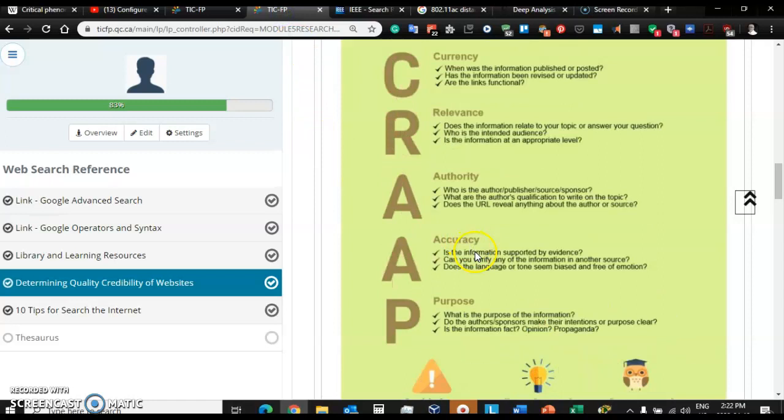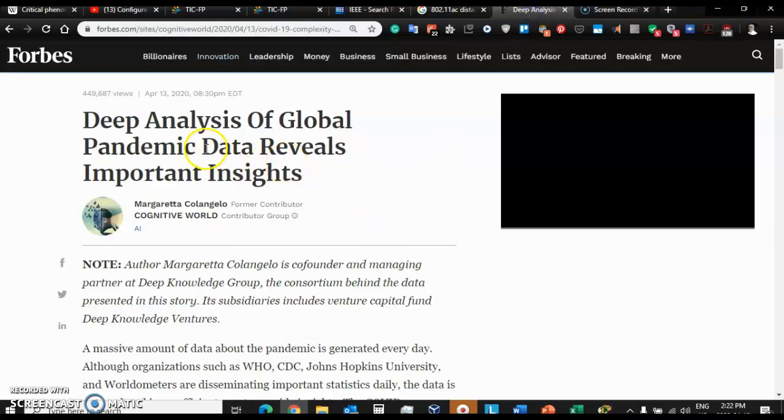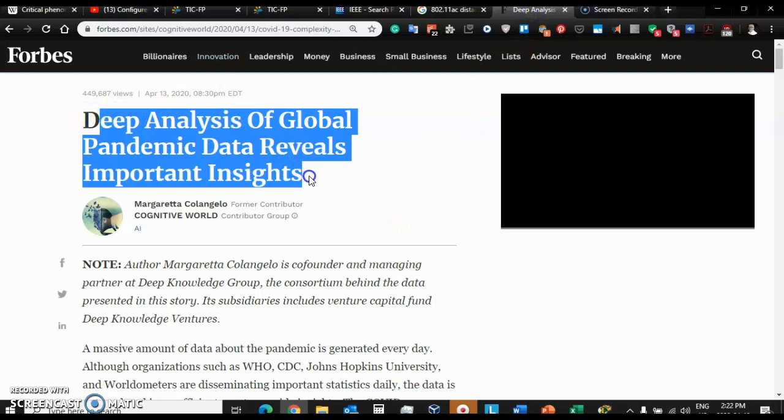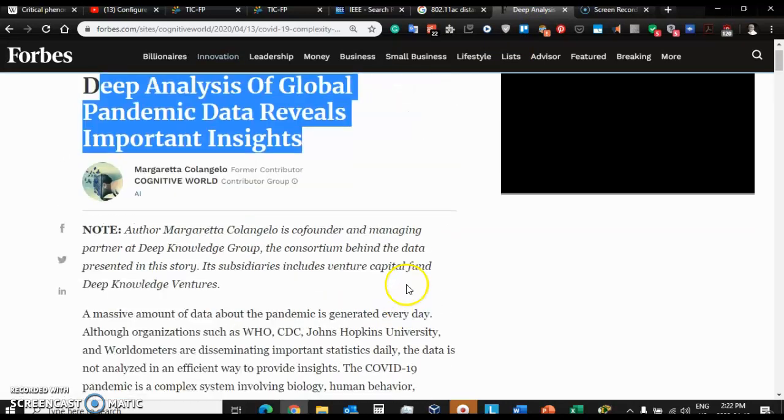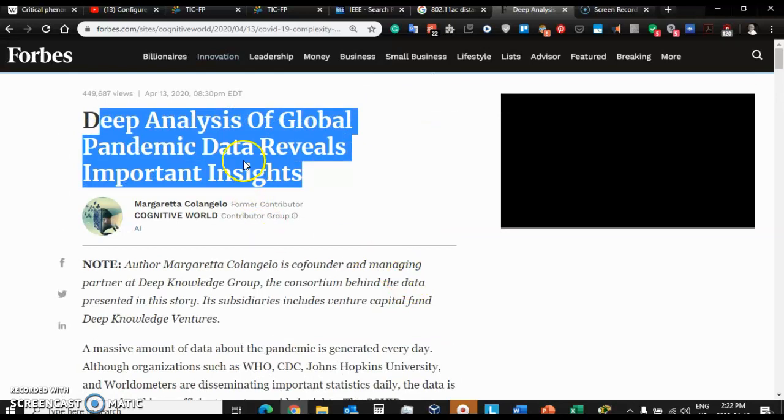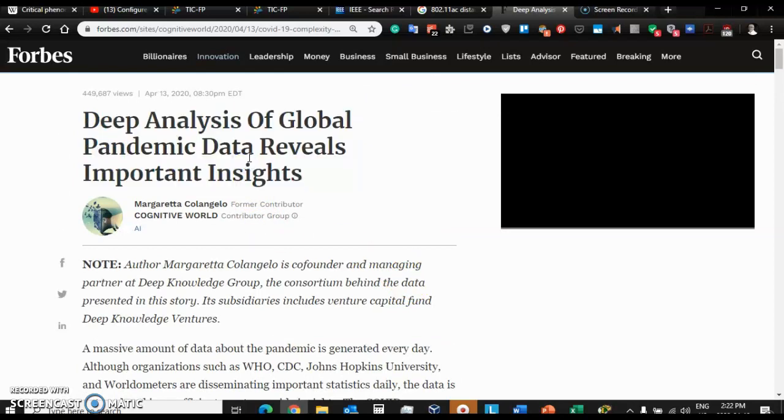And then finally, purpose. What is the intention of Forbes magazine? Why are they publishing this? Are they publishing this information because they're trying to disseminate information to the public? Well, I can tell you right now, Forbes is mainly in the click business.